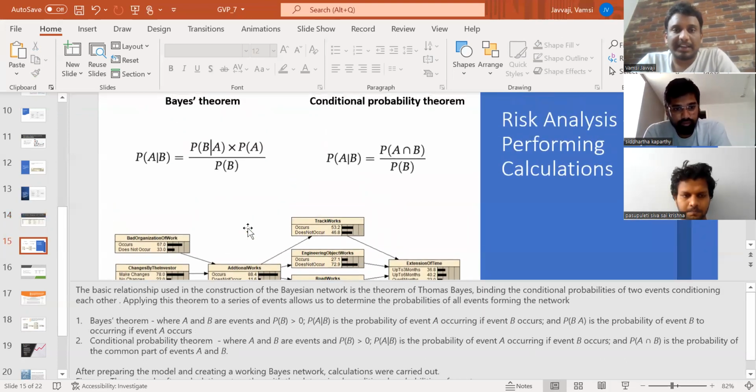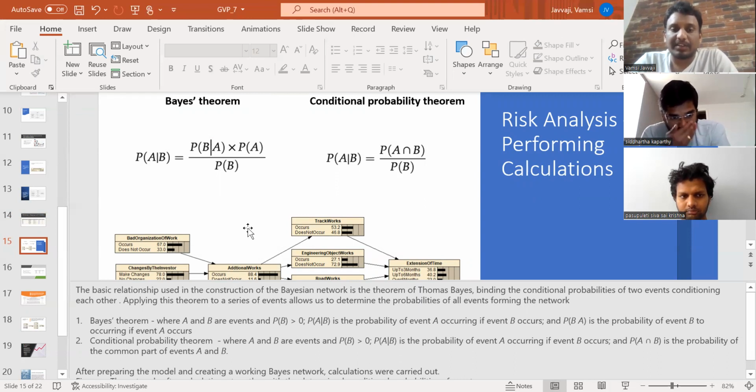Coming to the risk analysis performing calculation, how we will calculate with Bayes theorem. Its formula is P(A|B) = P(B|A) × P(A) / P(B). The conditional probability theorem is P(A|B) = P(A ∩ B) / P(B). These are the formulas which are used for the calculations in the Bayes theorem. By using the risk analysis factors, we can calculate by taking the probabilities of occurring as A and not occurring as B, and we will get the calculation of risk analysis. The basic relationship used in the construction of the Bayes network is the theorem of Thomas Bayes, finding the conditional probability of 2 events, conditioning each other.